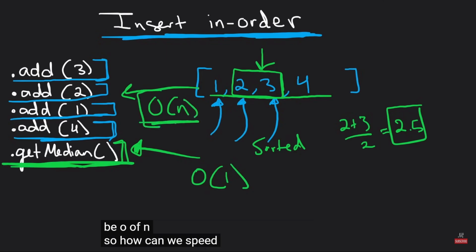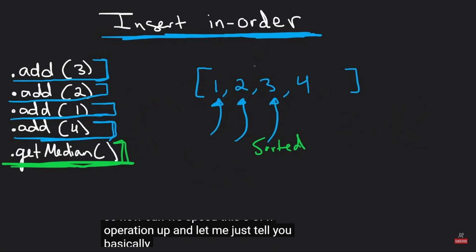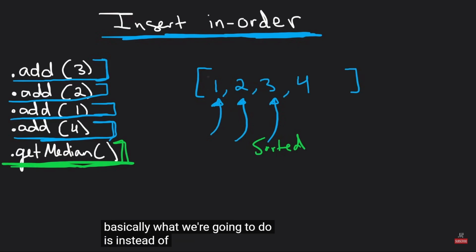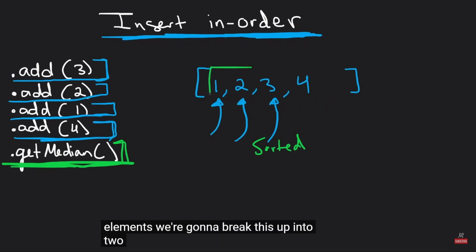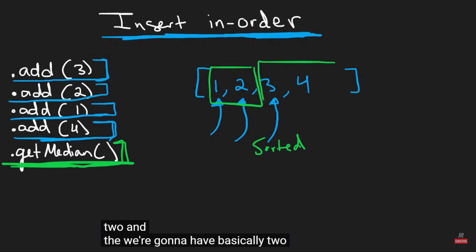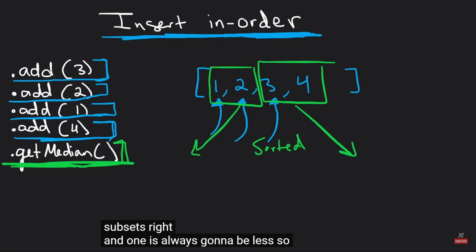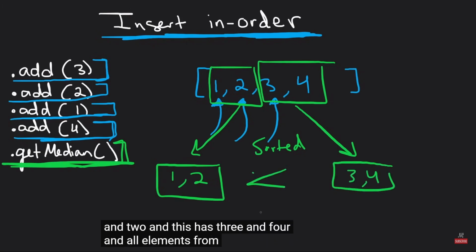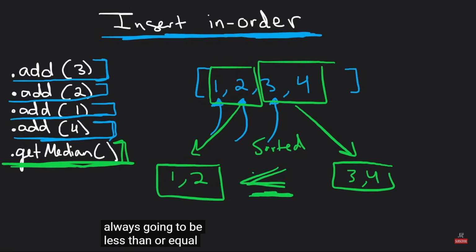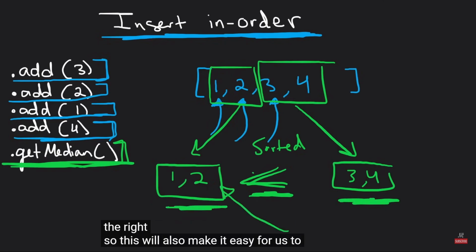So how can we speed this O of n operation up? And let me just tell you, basically what we're going to do is, instead of having just a single list of elements, we're going to break this up into 2. And we're going to have basically 2 subsets, right? And 1 is always going to be less. So this has 1 and 2, and this has 3 and 4. And all elements from the left are always going to be less than or equal to all elements in the right. So this will also make it easy for us to get the median.